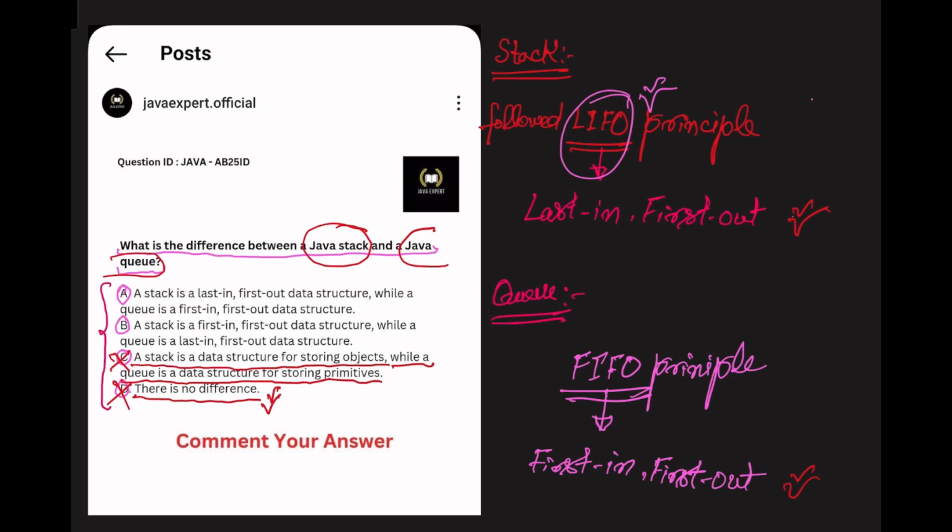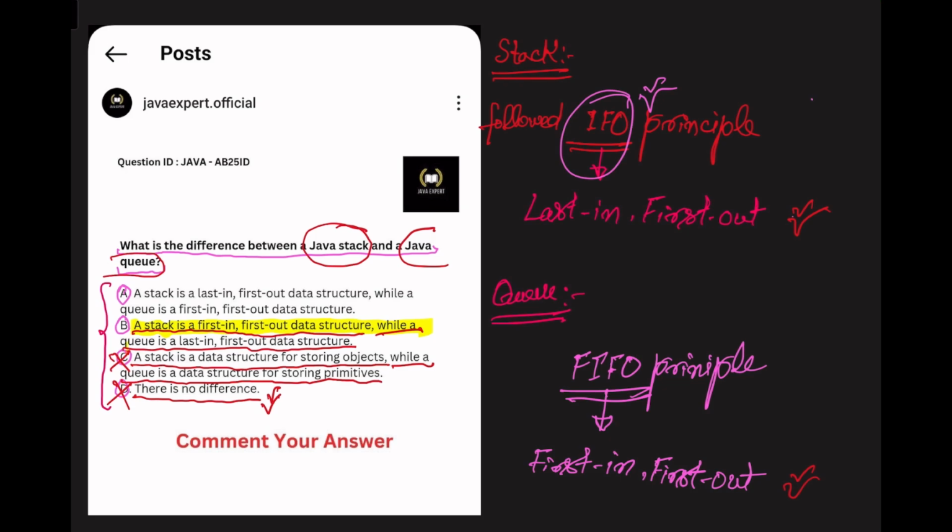Okay, let's check option B. A stack is a first in first out data structure, while a queue is a last in first out data structure. First we know that a stack follows the LIFO principle, last in first out. But here, just let me highlight, it is saying that a stack is a first in first out data structure.